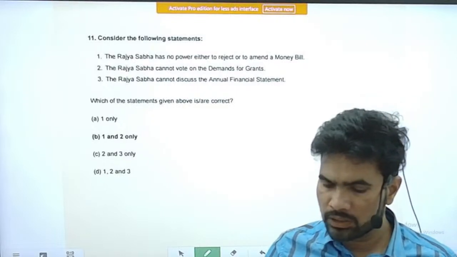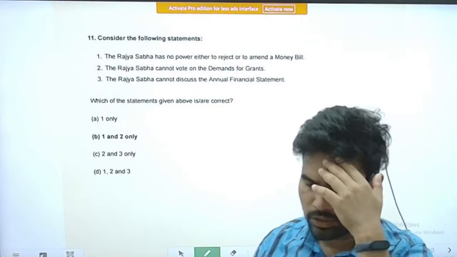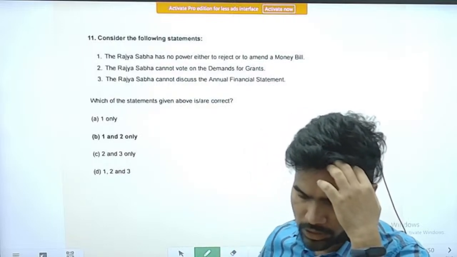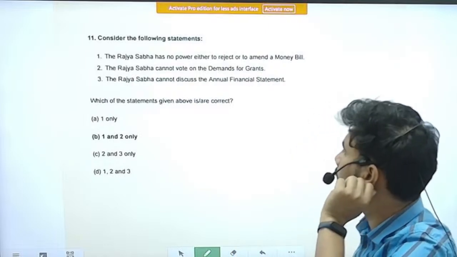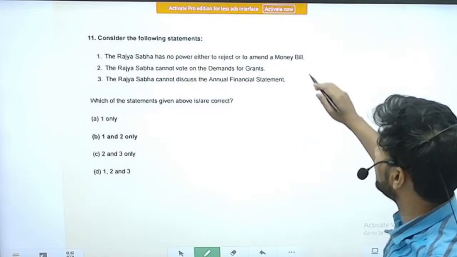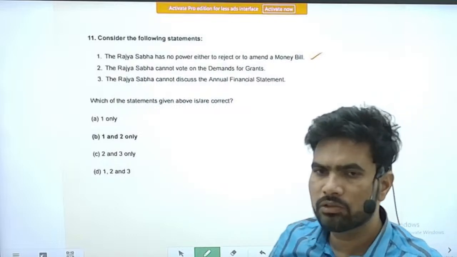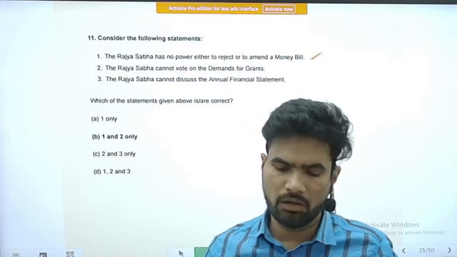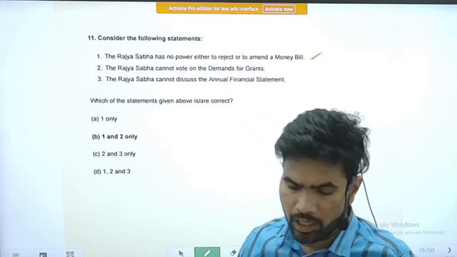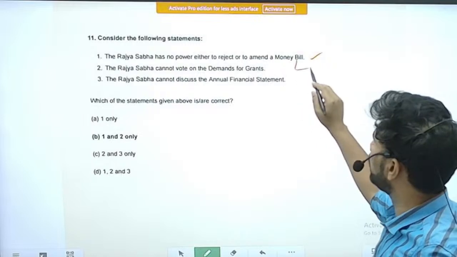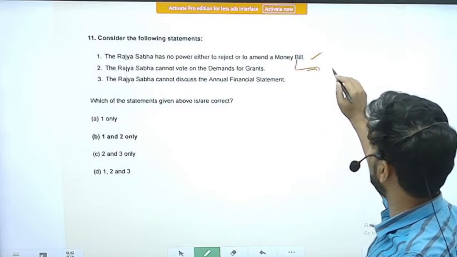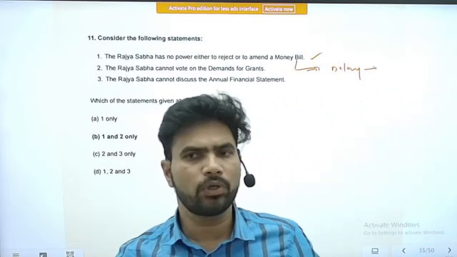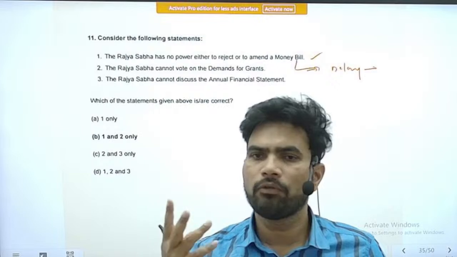Right. Next question, question number 11. Consider the following statements. Statement 1: The Rajya Sabha has no power to reject or amend the money bill. Right, this is a correct statement. Previously also we have seen that when it comes to money bills, the Rajya Sabha does not have much power. It cannot reject it, it cannot amend the bill. The only thing it can do is delay the bill, and that too only for 14 days, only for 2 weeks.